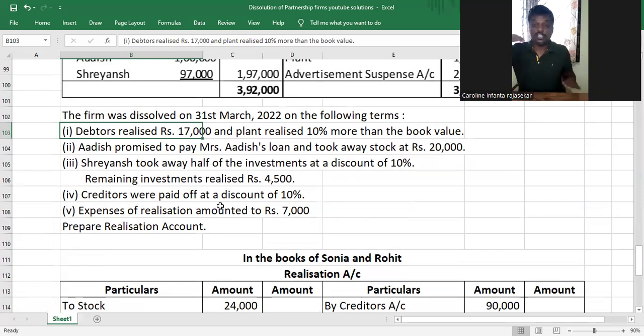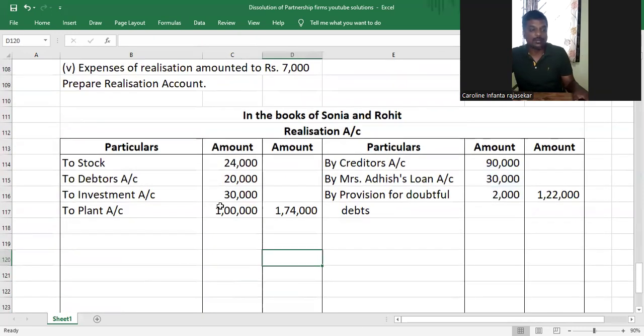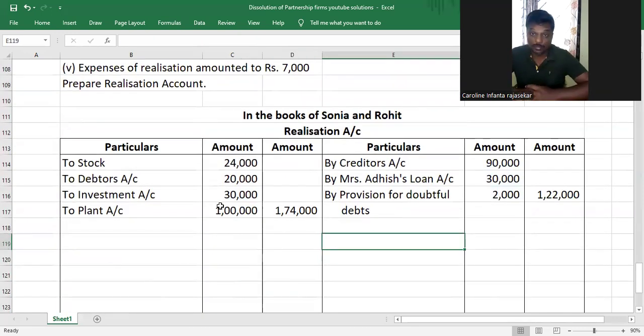Realized means what? We actually sold it and got money. Understood or not? So when we sell assets and get money, what happens? Bank account is debited, as bank is an asset and we get money, bank increases and therefore it is debited. And it is an income for the firm, and the income is credited to the only nominal account that is available during dissolution, which is realization account. So the journal entry is bank account debit to realization account.